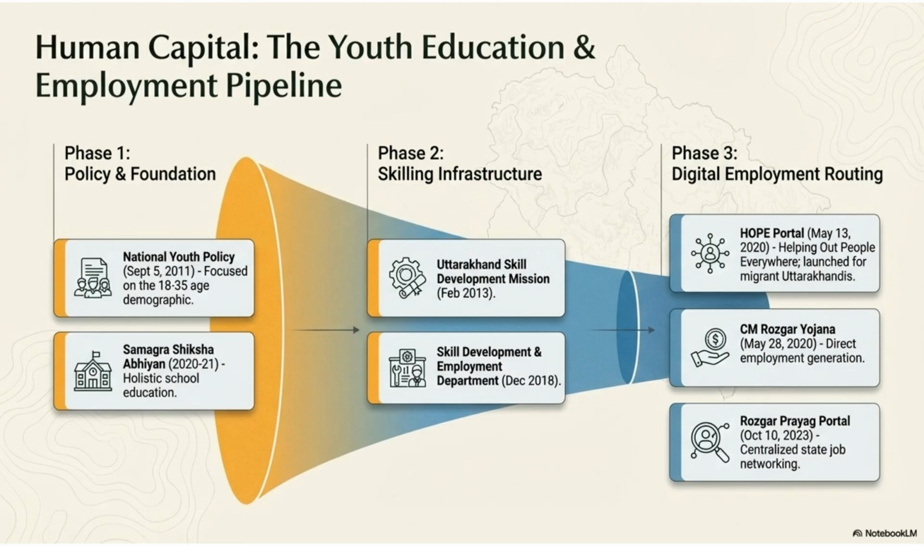The youth education and employment pipeline is structured in 3 phases: policy and foundation, skilling infrastructure, and digital employment routing. Initiatives include the National Youth Policy, the Uttarakhand Skill Development Mission, and the Rozgar Prayag portal.